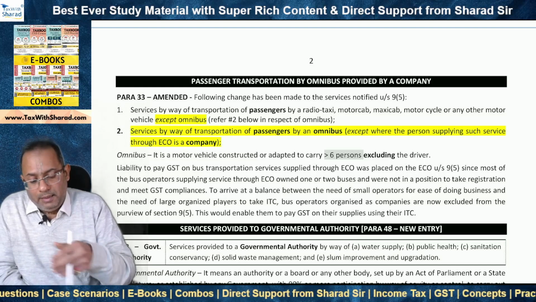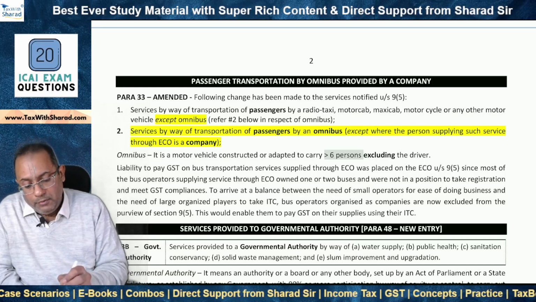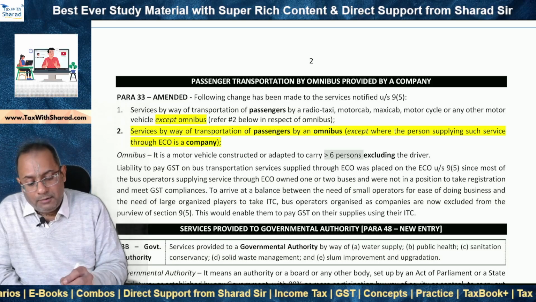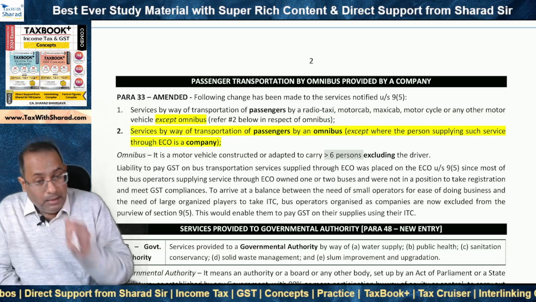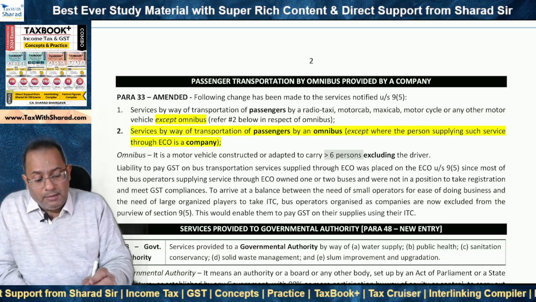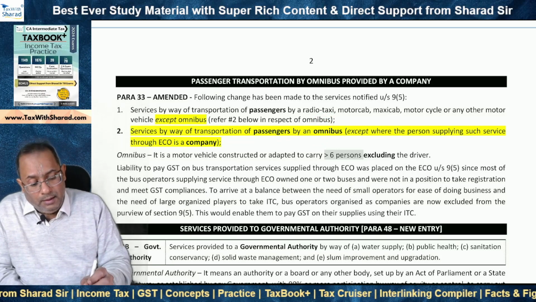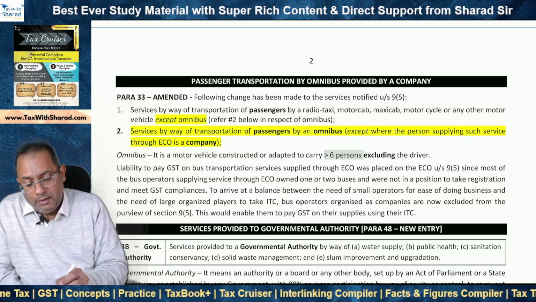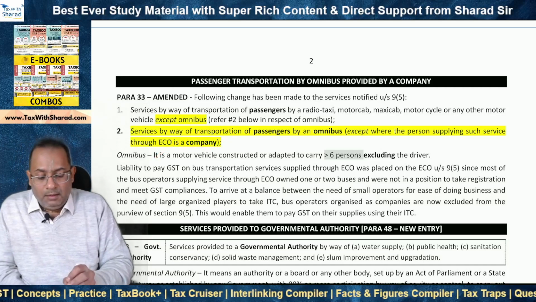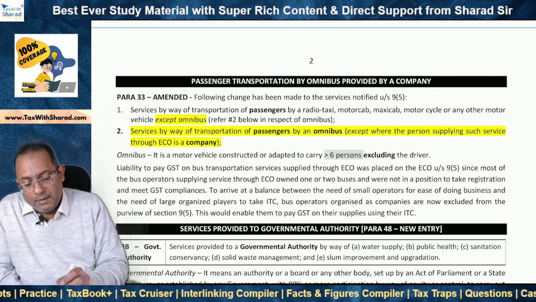So omnibus has basically been taken as a new entry, whereby it is provided that transportation of passengers by an omnibus is notified under section 9(5), except where the person supplying such service through an e-commerce operator is a company. So till now, what was the position?